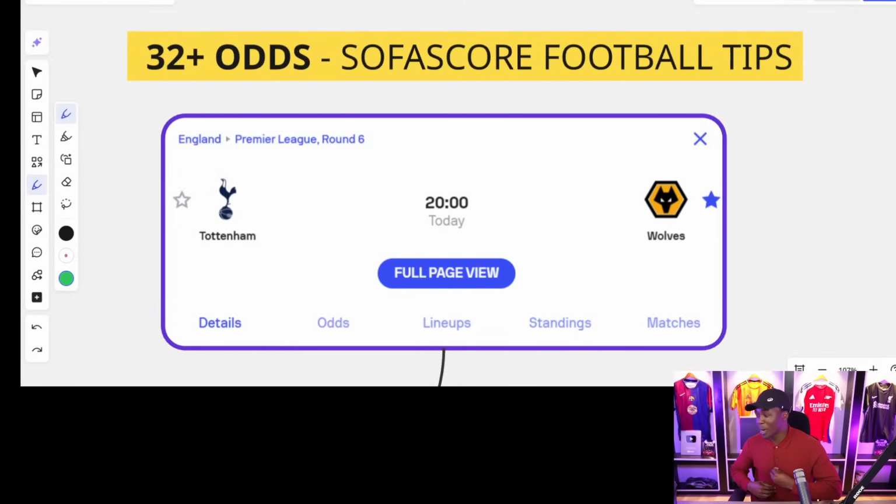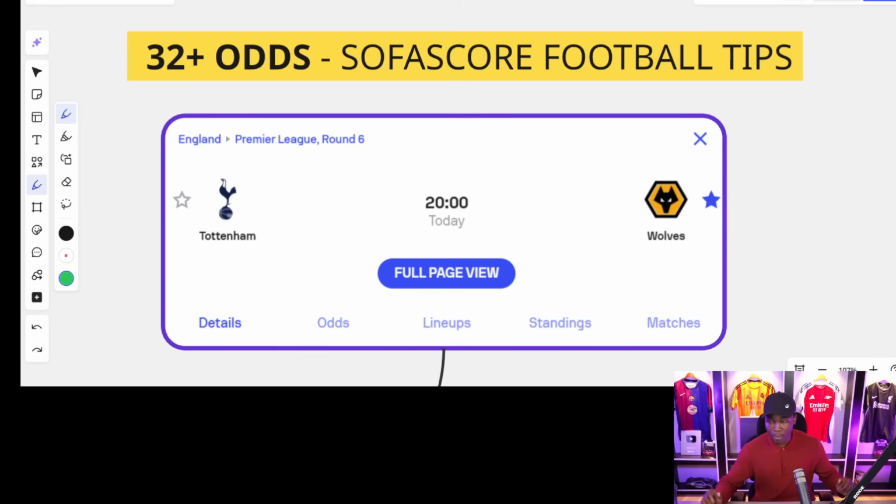At the end of the day, after going through all the 6 processes, what is important is that you're coming up with inputs at each level. The inputs that you collect at each level are what you're going to be using in the final inputs table, whereby you will be able to start thinking, all right, both teams to score is possible, over 2.5 goals is possible, away team to win is possible, and finally, you come up with your prediction. So the game we have today is Tottenham Hotspur playing Wolves, or if you like, Spurs versus Wolves.